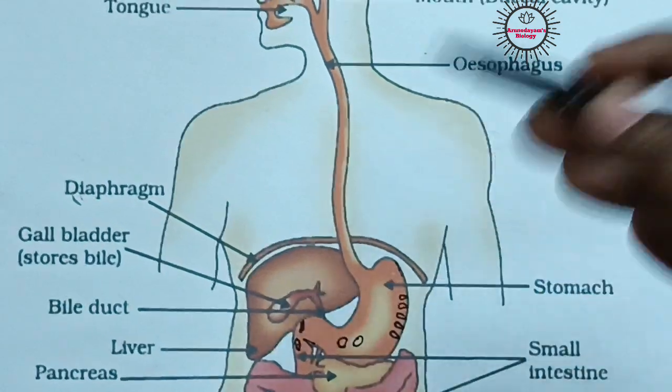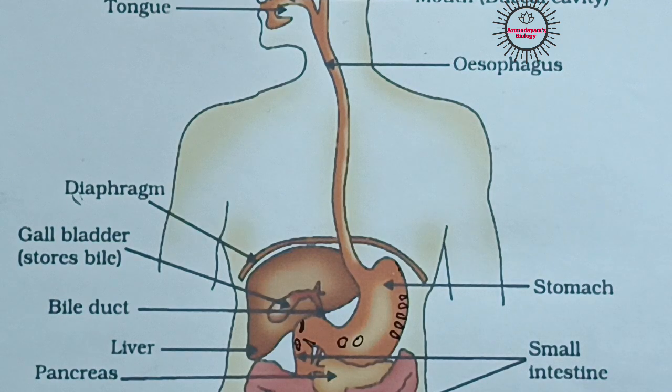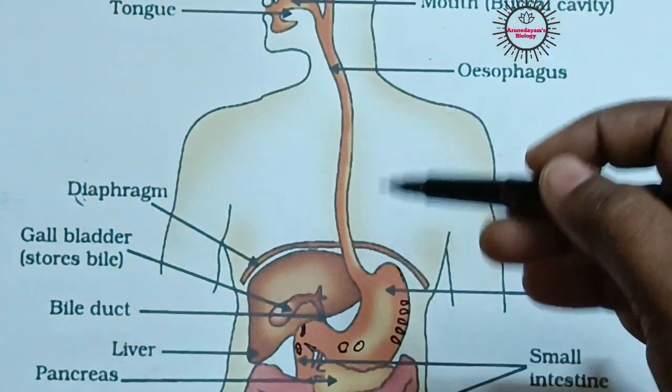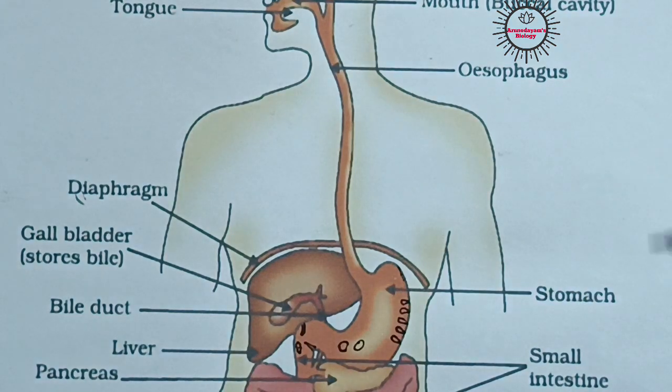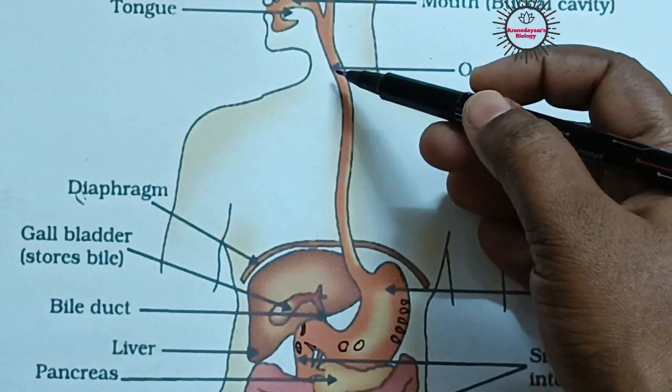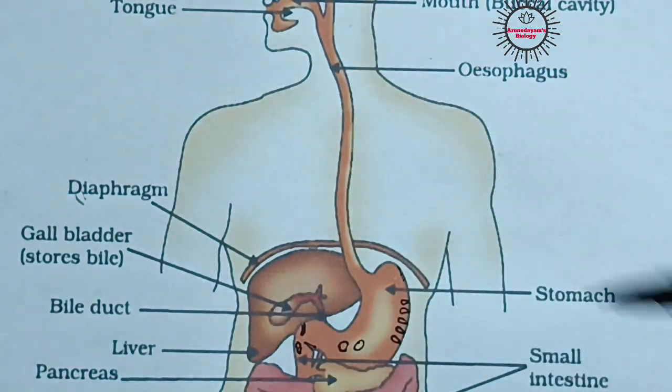But here we have to remember one thing: it is necessary to move the food in a regulated manner all along the digestive tract, the alimentary canal. For this purpose, the inner walls of all these organs contain muscles which contract rhythmically and push the food like a wave.